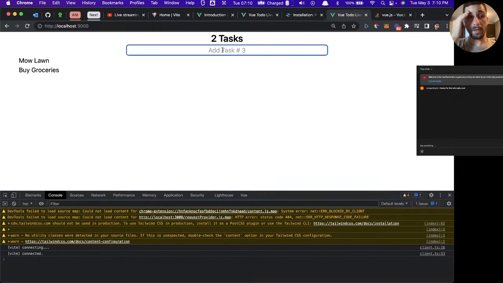So something else that we can do here, we have the ability to toggle this. It looks kind of stupid.